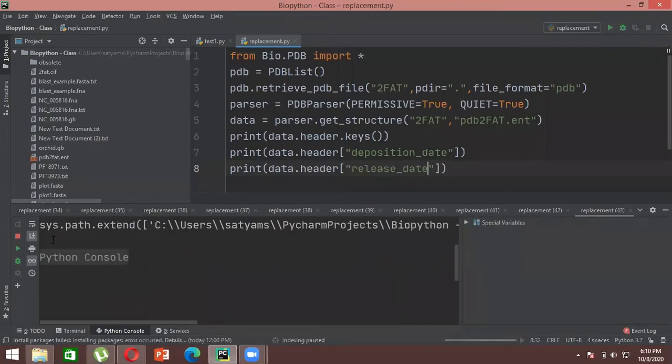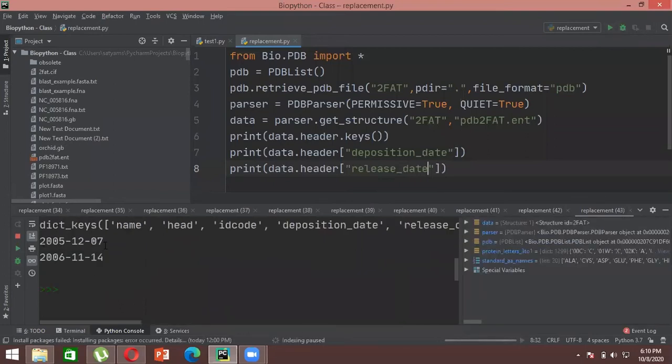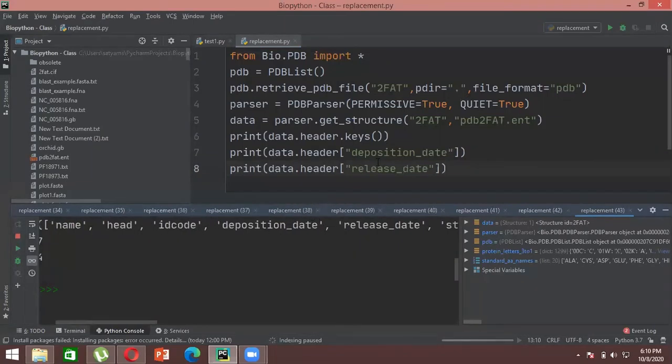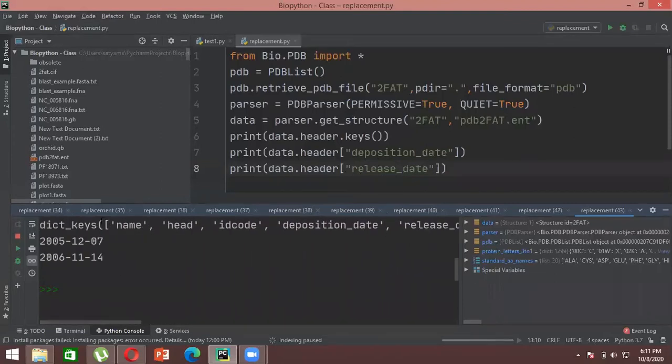So the output will give you something like this. The first date is basically your deposition date. So it was deposited on 7th December 2005, and then it was released on 14th of November 2006. Right. So also, whichever header you want, you can just write the name from here. So I want my deposition date, that's why I've written deposition_date here. Let's say you want your ID, so you will write idcode here. Let's say you want your structure method, so you write structure_method. You want your resolution, just write resolution here. So these will basically be your dictionary keys.